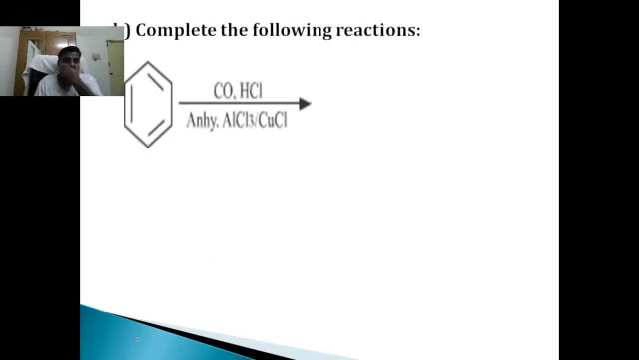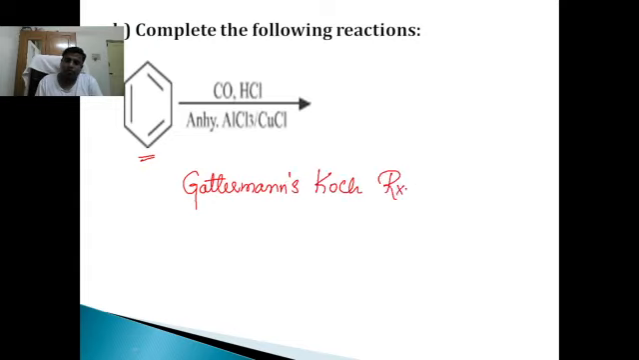Next question. Complete the following reactions. They have given benzene, carbon monoxide, HCl in the presence of anhydrous aluminum chloride and cuprous chloride. Can you name this reaction? Yes, very simple. The reaction is called Gattermann's reaction. Only Gattermann's? No. The reaction is called Gattermann-Koch reaction.